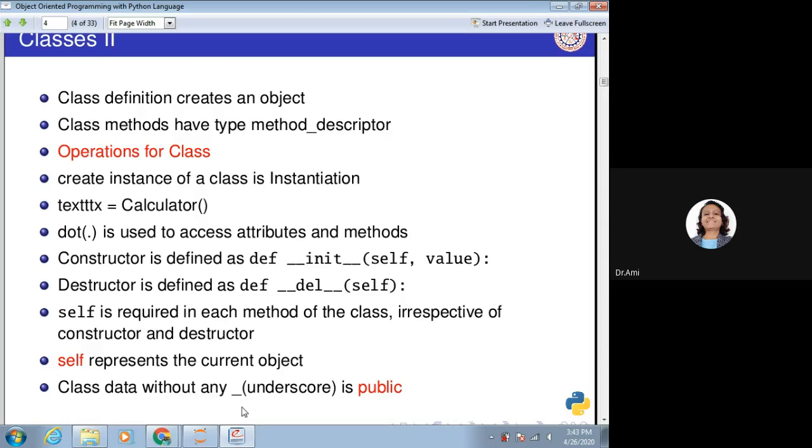Class data without any underscore is public. This we need to take care of, because in other languages also we need to consider public, private, protected. So class data without any underscore is public.